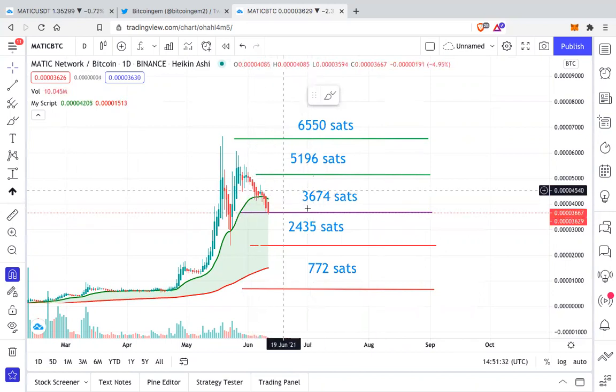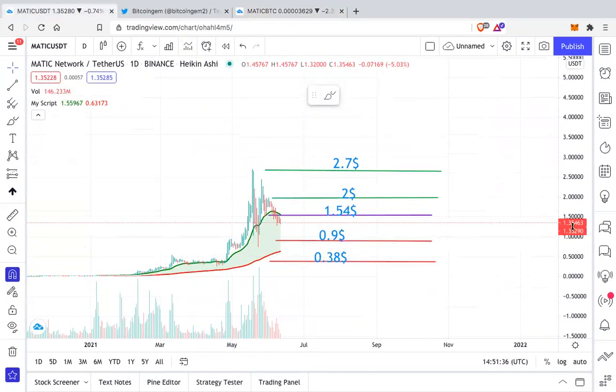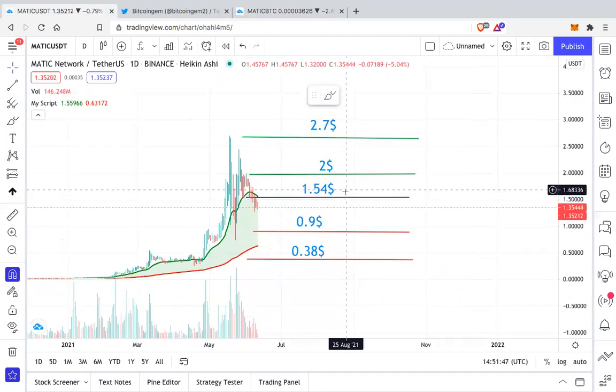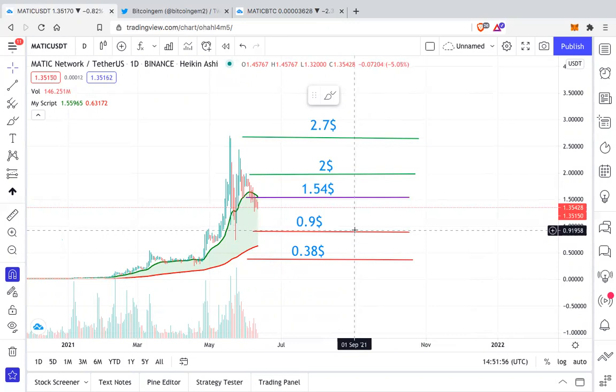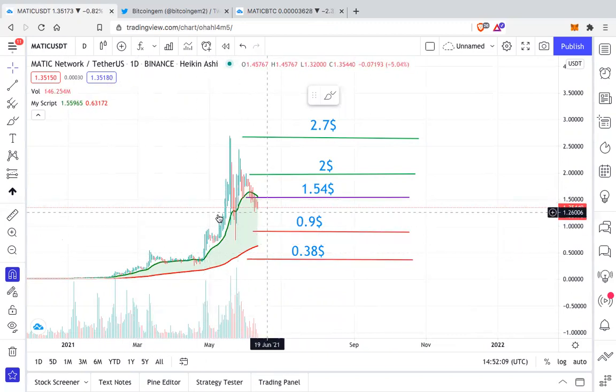And on the BTC pair, I still see Matic being bullish, but on the USDT pair, it is definitely showing signs of weakness. And it is below its bull support zone of $1.54. So let us see. We would like to see Matic above 1.54 in the next few days if it needs to continue. If not, then it can go further down to $0.9. And if we see a major crash in Bitcoin, then it can even go to $0.38 because that is the major support area.